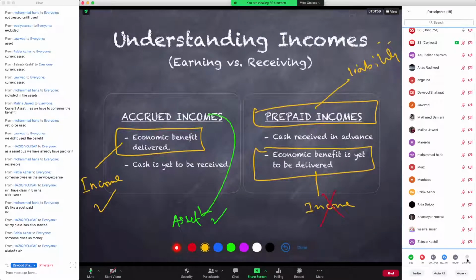Because हमने कैश एडवांस में रिसीव कर लिया हुआ है और अब हम इकोनॉमिक बेनिफिट owe करते हैं किसी को. This is yet to be delivered, meaning it is owed to someone, and that is why a prepaid income becomes a liability. So we agree with this annotation on the screen. Give me a green check.